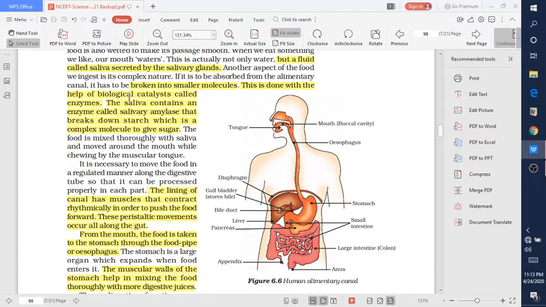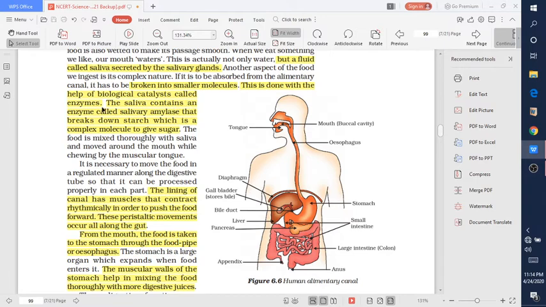What are biological catalysts, students? Biological catalysts are the enzymes found in the biological system, and they increase the rate of reaction.